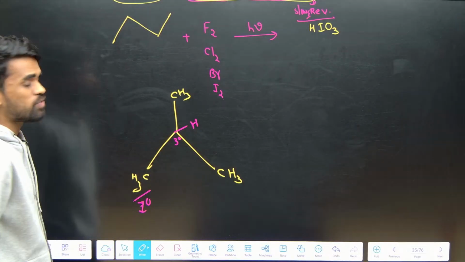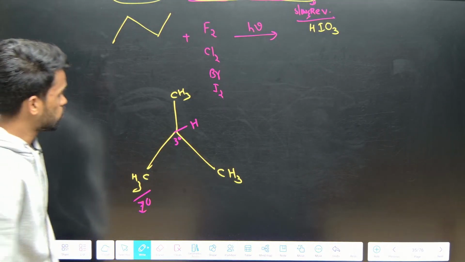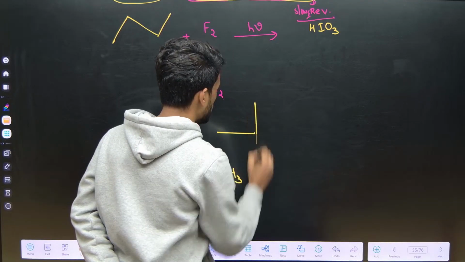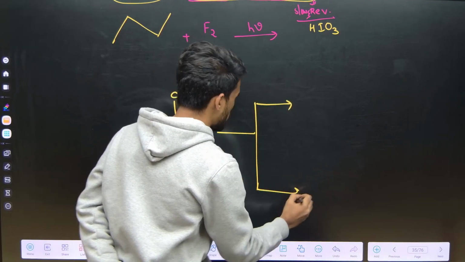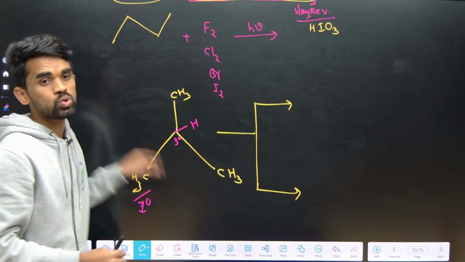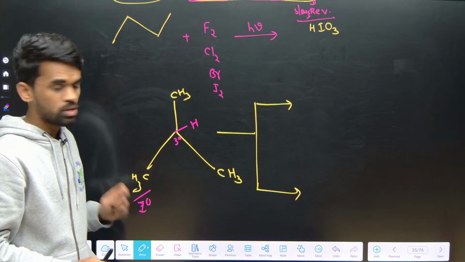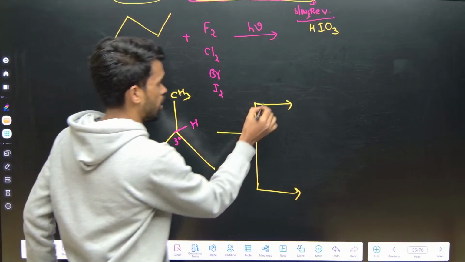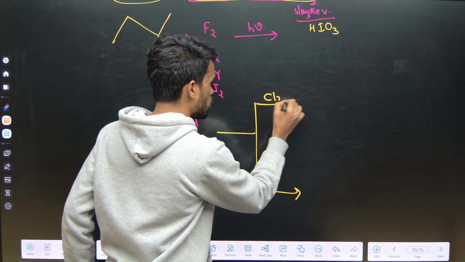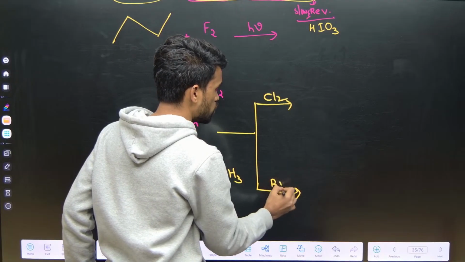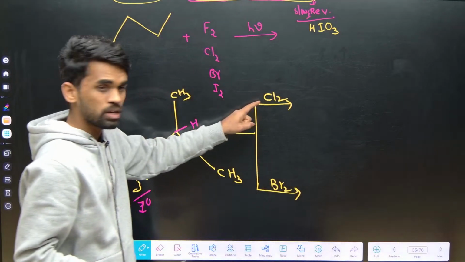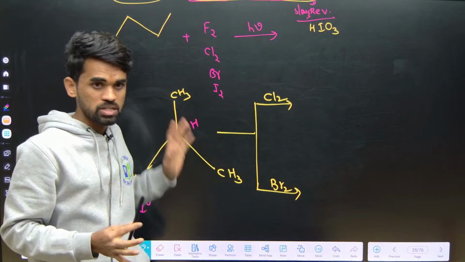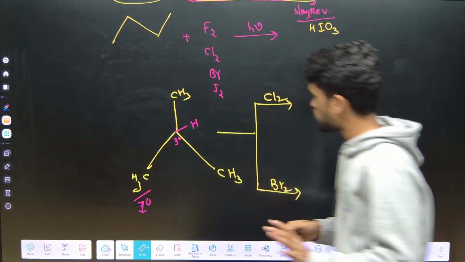So how many types of hydrogens are there? Two types. First of all, in free radical reactions, if you want to get the number of types of products, you need to identify the number of types of hydrogens present in the given compound. So how many types of hydrogens present? Two types. Now simultaneously I am doing chlorination first, then next followed by bromination. First what we are doing? With this compound, I am doing my reaction of chlorination. What are the possible products? Tell me fast, do not waste the time.